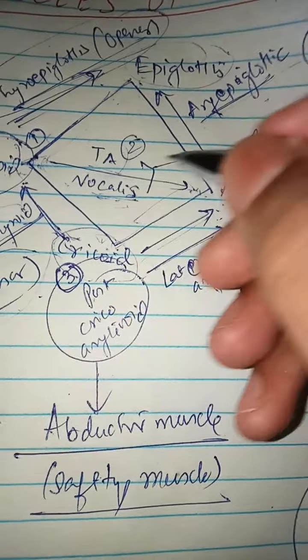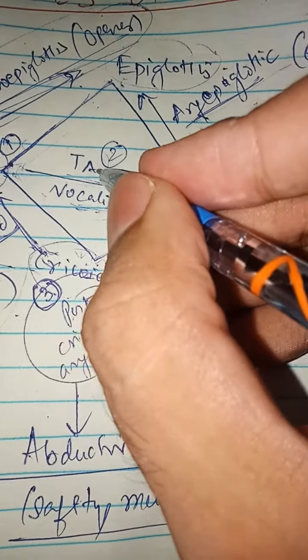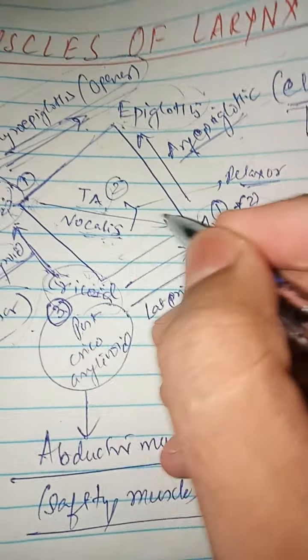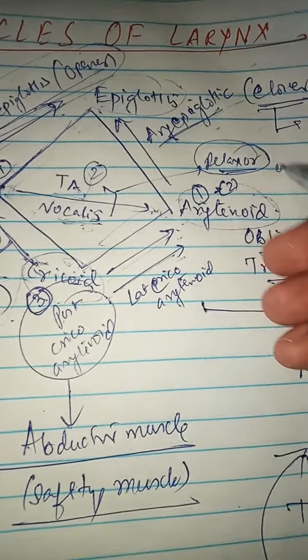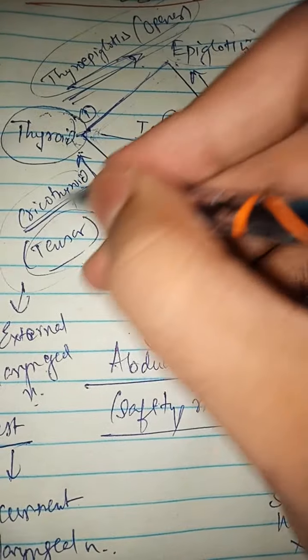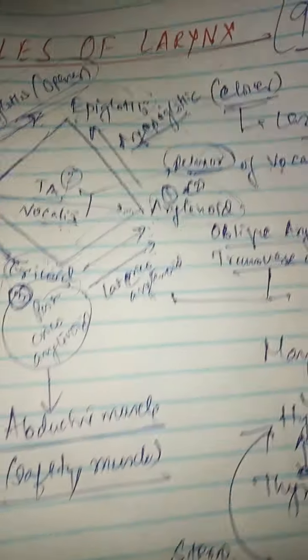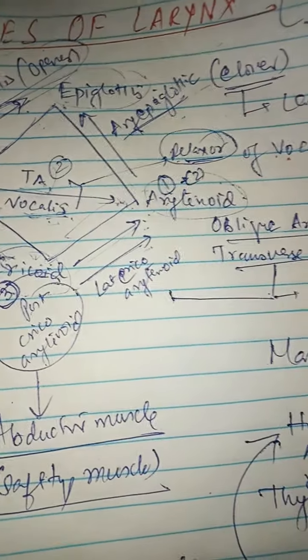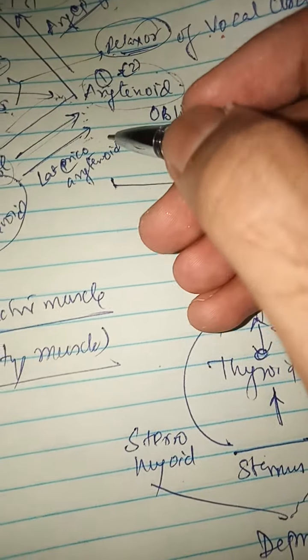There must be a relaxer of the vocal cord. So what are the relaxers? These two: the thyroarytenoid and the vocalis muscle. These two are the relaxers of the vocal cord. The cricothyroid is the tensor of the vocal cord, and the relaxers are the thyroarytenoid and the vocalis muscle.